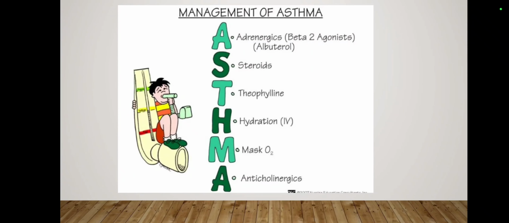Okay, management of asthma, according to the name ASTHMA, A means adrenergic beta 2 agonist. It's an example of albuterol. And steroids, theophylline, hydration, mask, anticholinergics. These are involved in the management of asthma.